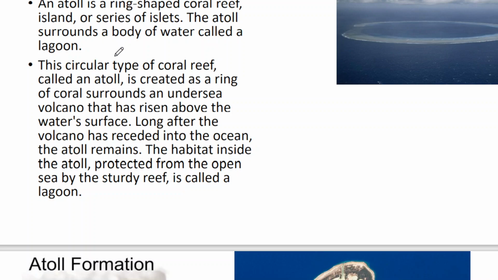Then comes the atoll. An atoll is a ring-shaped coral reef, islands or a series of islands. It means an atoll is always in a circular structure, a circular shape, a ring-like structure.